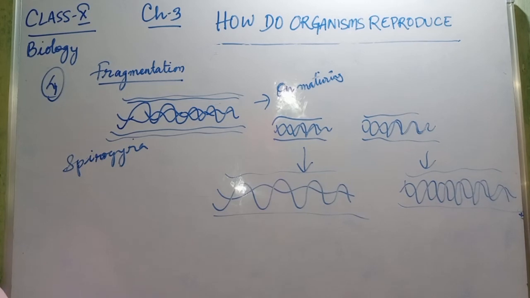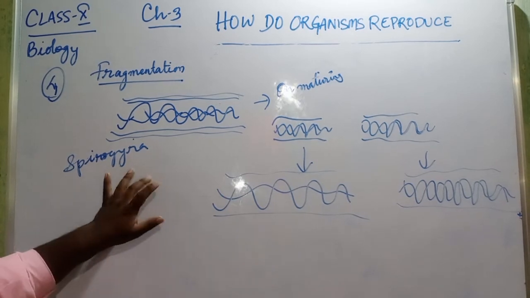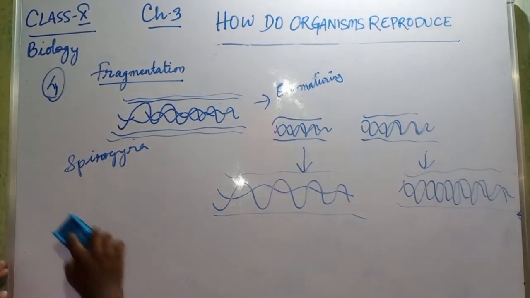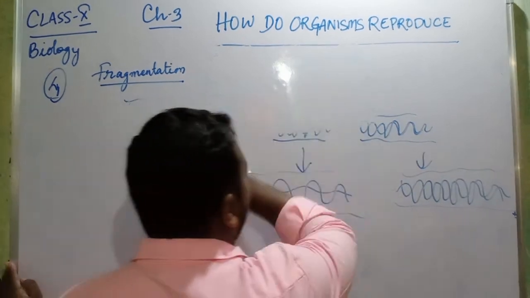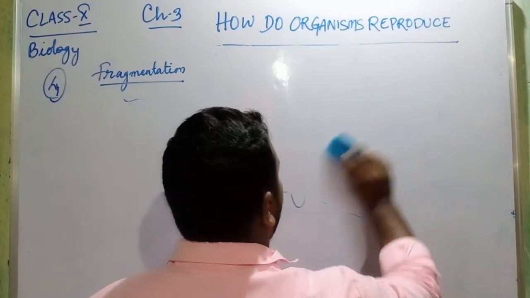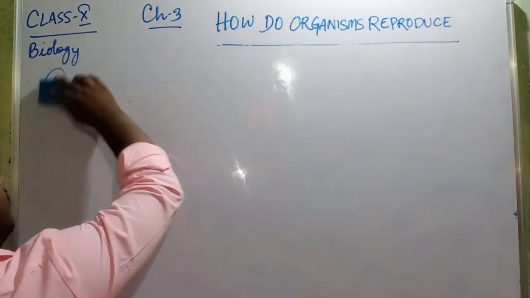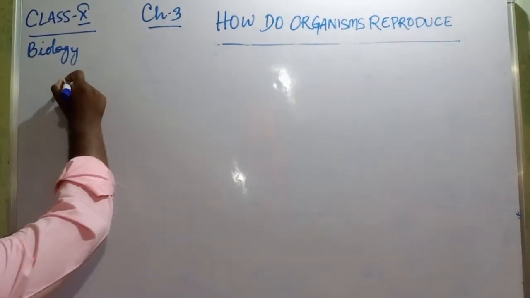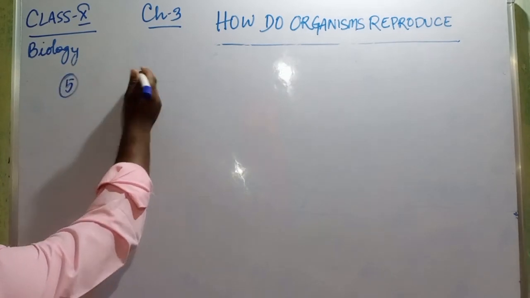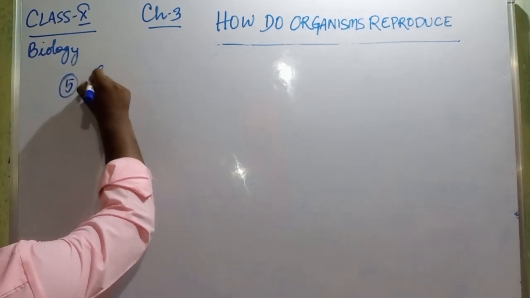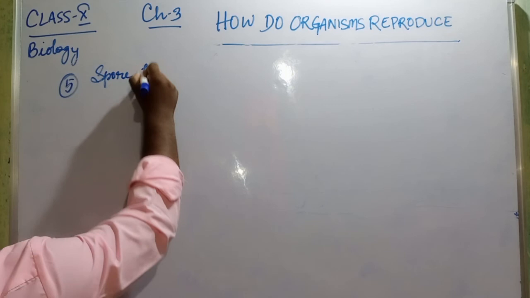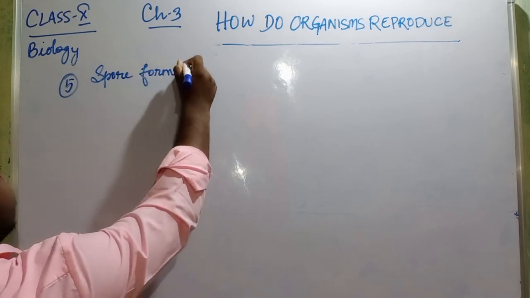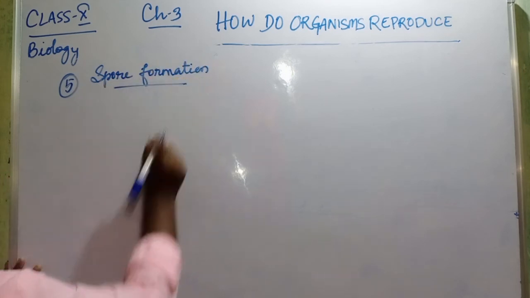Next is spore formation. Only up to spore formation I will teach; you have to write about this one. The fifth type, vegetative propagation, I will teach in my next video. What happens in spore formation?